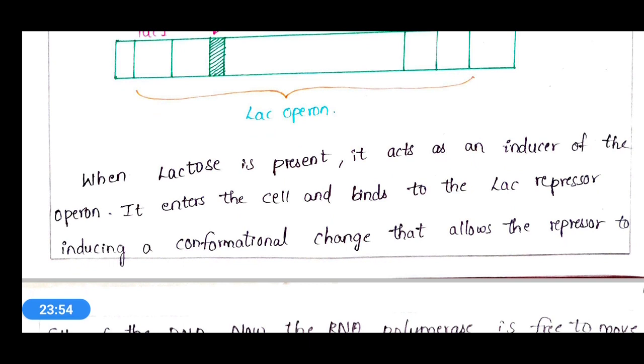So E. coli cells grow in lactose culture medium, and the lactose enters the cell.